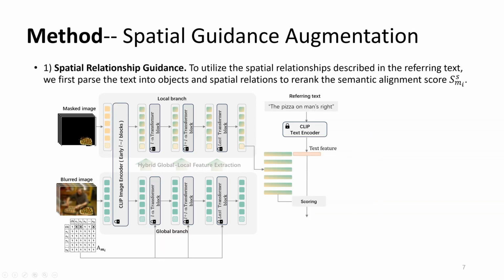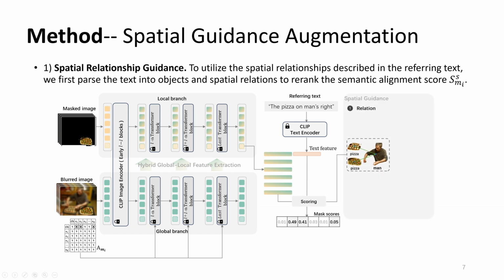Now let's move on to the first part of our spatial guidance augmentation. One key challenge in zero-shot referring image segmentation is handling expressions involving spatial relationships, like "the pizza on the man's right". To address this, we parse the referring expression into objects and their spatial relations. We compute a semantic alignment score for each mask proposal using cosine similarity between the object's text embedding and the mask's visual feature. We select the top K masks and normalize their scores with softmax.